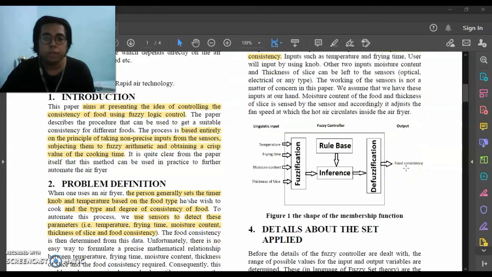As shown in figure 1, which is the shape of the membership function, we have the 4 inputs, which are the temperature, frying time, moisture content, and the thickness of slice. Then it goes to the fuzzification, and then to the inference, where the rule base will be implemented. Next is the defuzzification, and the last one is the output, which is the food consistency.